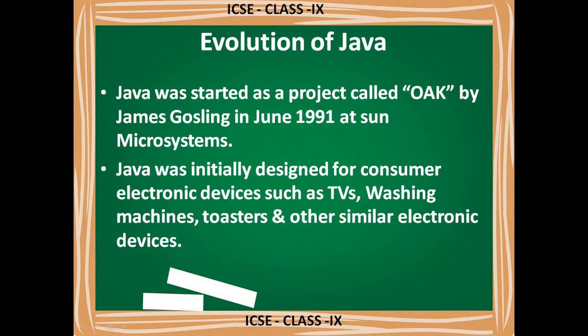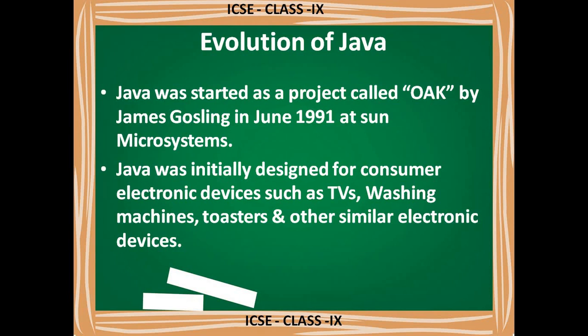Java was started as a project called Oak by James Gosling in June 1991 at Sun Microsystems. So this project was initially started in the year 1991 at Sun Microsystems, and the name given for that project is Oak. So why was that name Oak given?